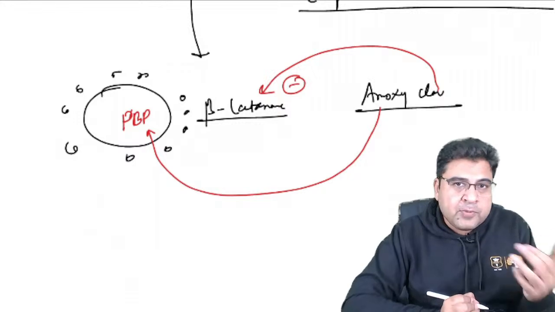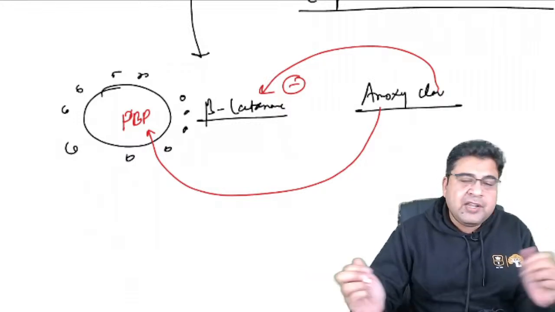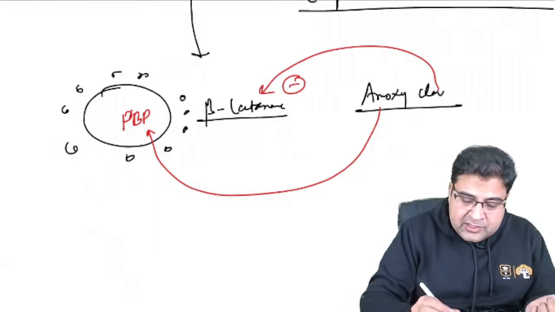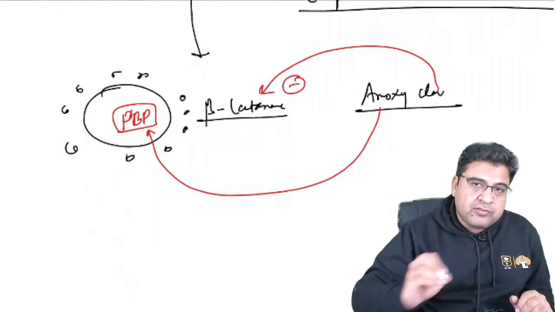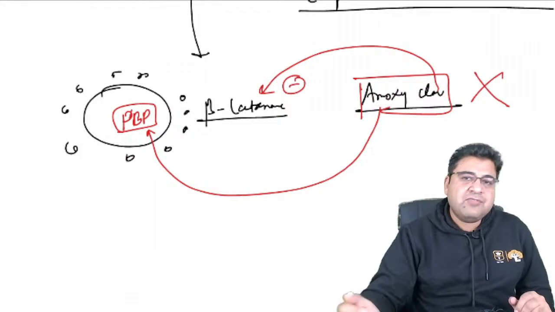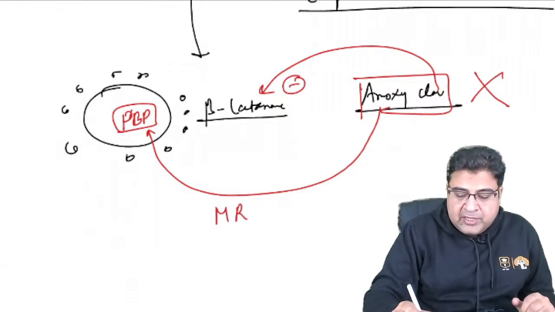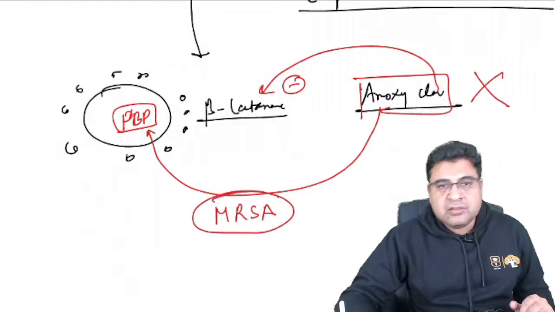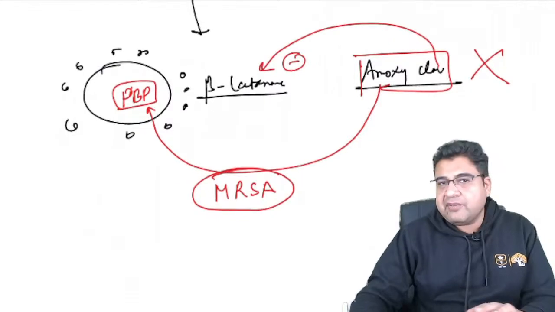So when the bacteria observed that you have discovered beta lactamase inhibitor and you're using the same antibiotic, the bacteria changed the target of the beta lactam antibiotic. And when the bacteria change the target of the beta lactam antibiotic, this whole preparation has gone. This is wasted. The bacterial resistance is developed. And now here they will ask which bacteria came into the picture. This bacteria is known as MRSA, methicillin resistant Staph aureus.